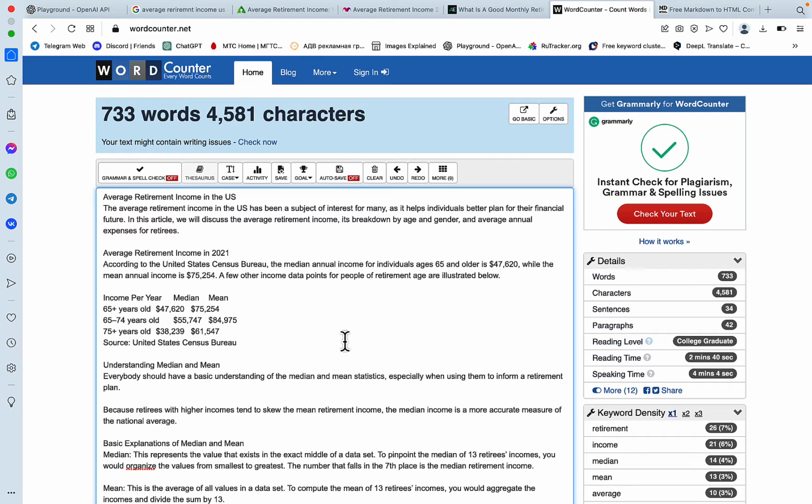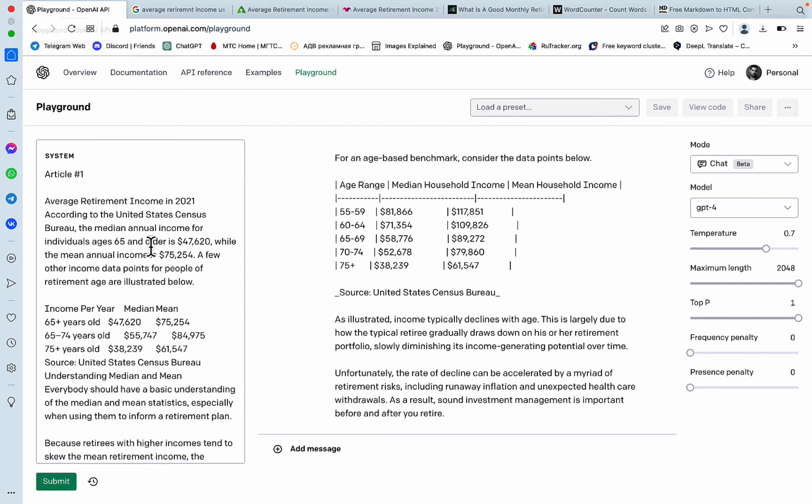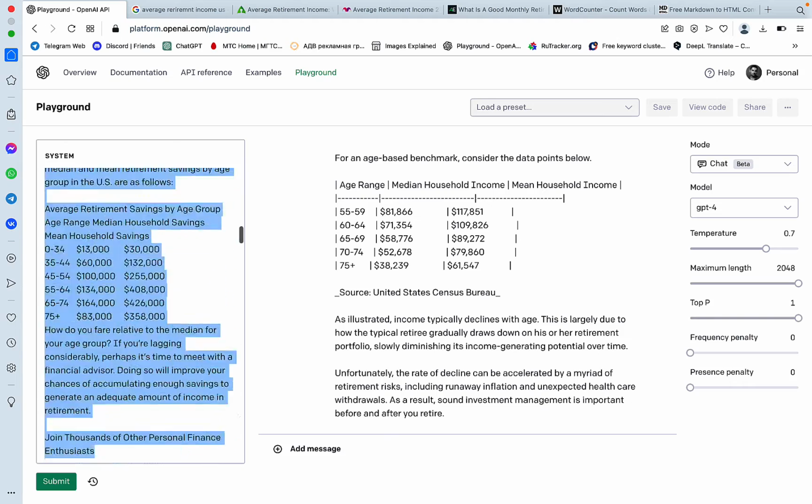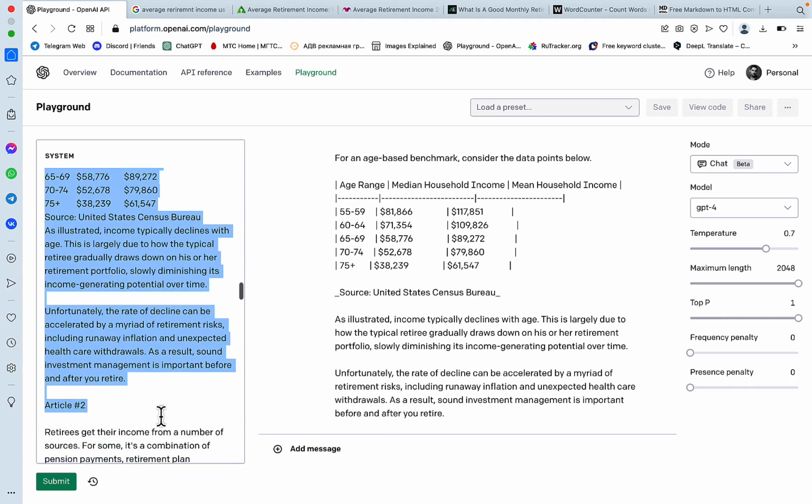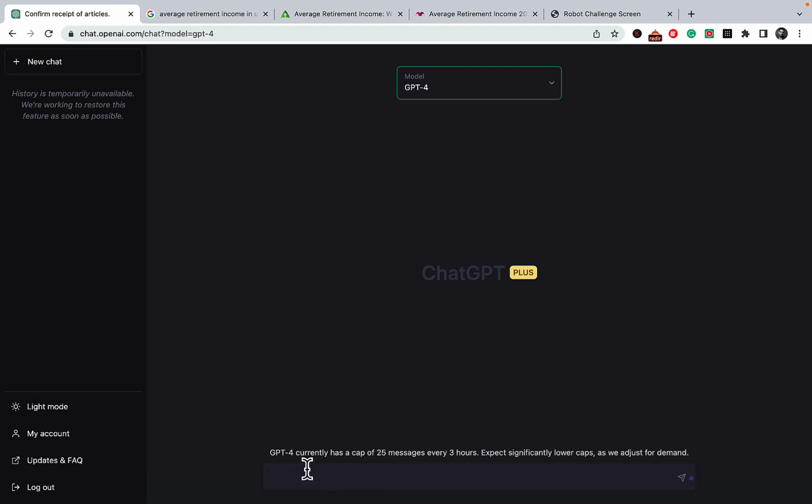And now let's just try and recreate the same within the ChatGPT. So for this to happen, I will need to copy the first article like so. So now what I'm going to do is to prime ChatGPT. So I'm going to paste 2 articles and I want you first to confirm the receipt. Do you understand?